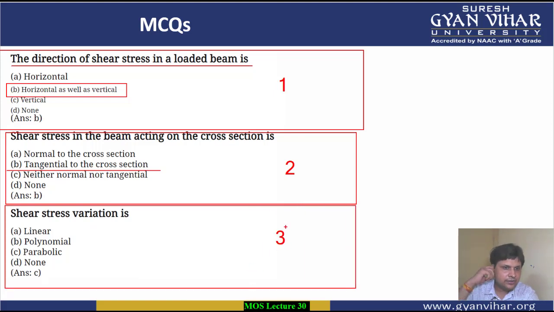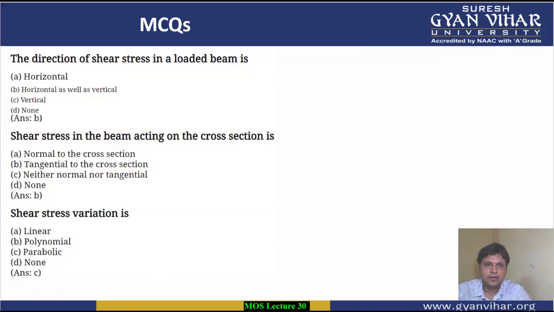Coming to the third multiple choice question, shear stress variation is. This is the third question, students. So we all know that the relation which we have seen, always we have a parabolic relation between the shear stress and the distance. So shear stress variation is always parabolic. You will always get a graph something like this, the shear stress distribution. So C is the answer.